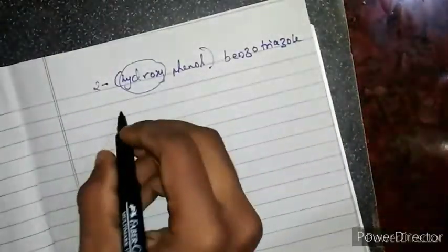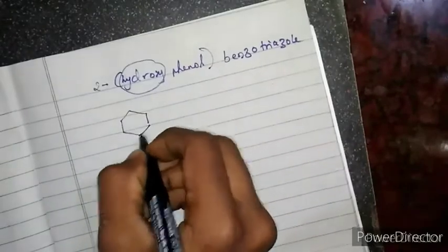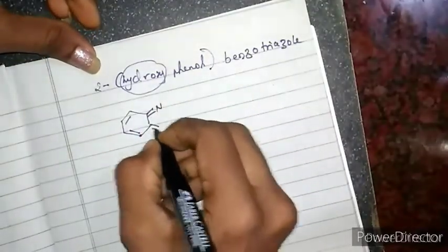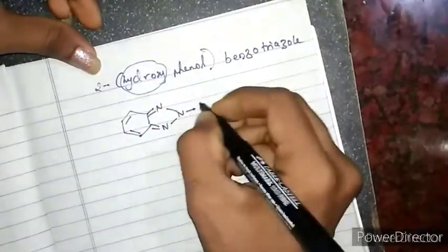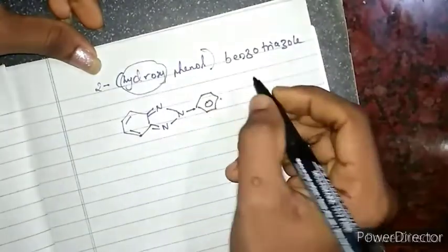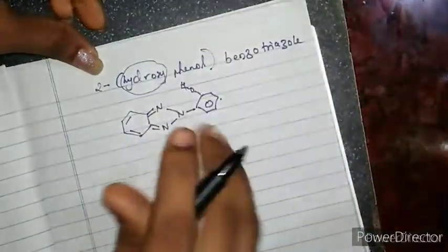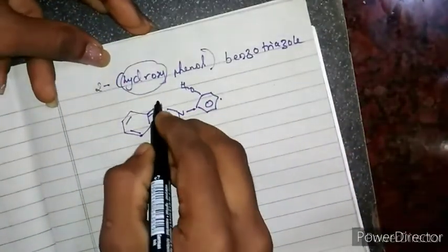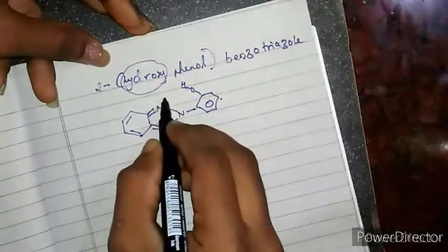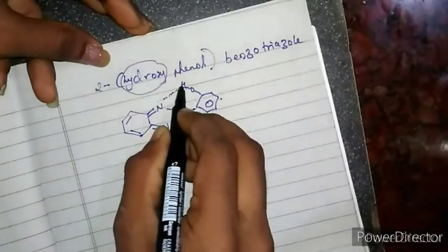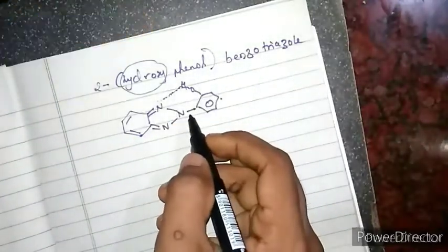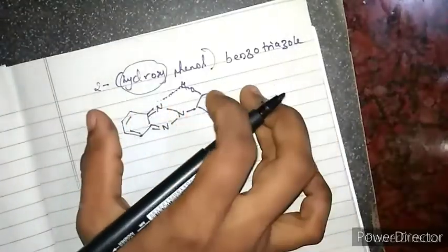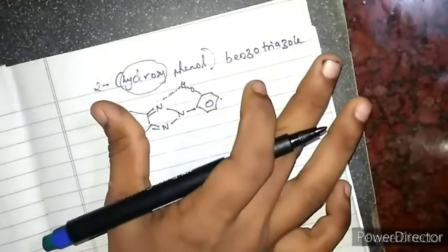How will we see that? This is the structure of 2-hydroxyphenol benzotriazole. We know that nitrogen is electronegative, right? There will be a lone pair over this nitrogen, so there will be a formation of hydrogen bonding. So even though there is no C double bond O, that is, ketonic group, in this structure, this is an efficient photostabilizer.